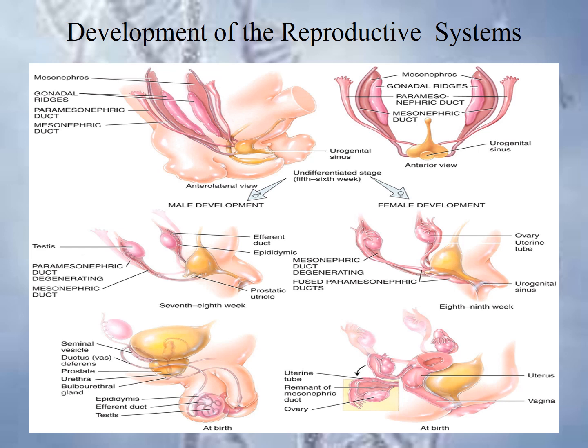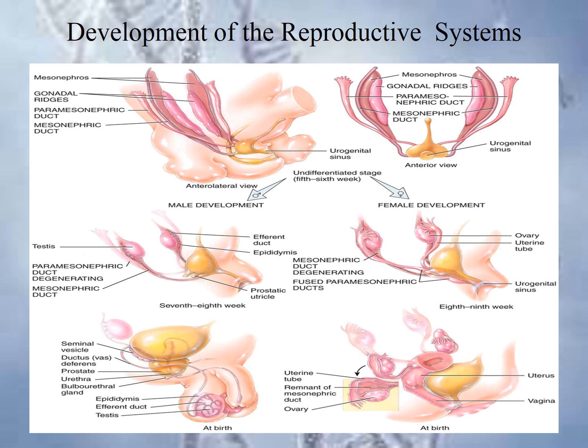Here we can see the development of the internal reproductive system, and we already said that the gonads are developed from the gonadal ridges. During the 5th week of development the gonadal ridges appear as bulges just medial to the mesonephrons. Mesonephrons are the intermediate kidneys, and adjacent to the genital ridges are the mesonephric ducts. It is also known as the Wolffian ducts, and they develop into the structures of the